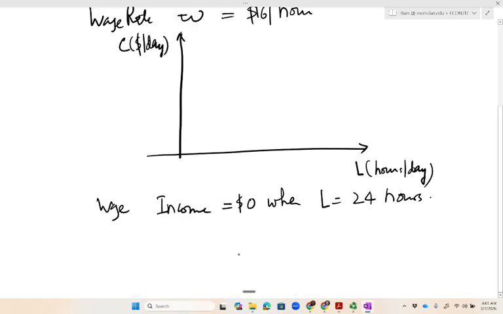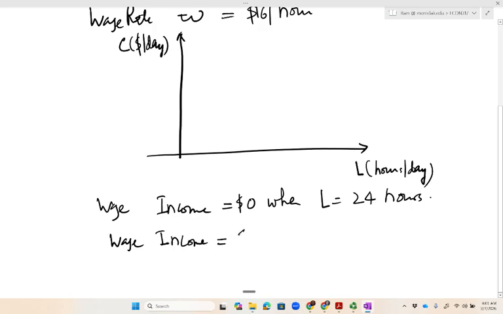And that's a point which is attainable for the consumer. Obviously, it's not a desirable one because consumer has no wage income. I will go to the other extreme where consumer works all 24 hours. And again, that is not a desirable state of affairs. But for the sake of our analysis, we need that point.